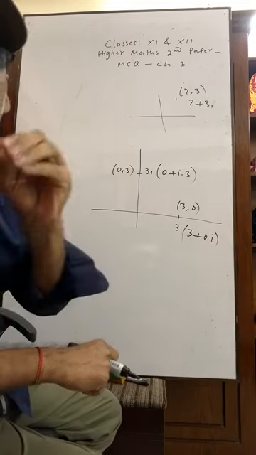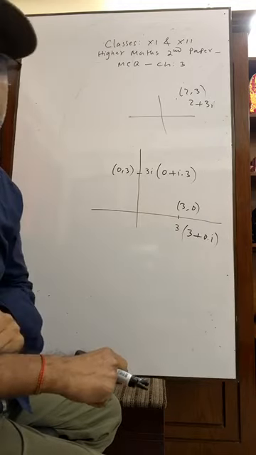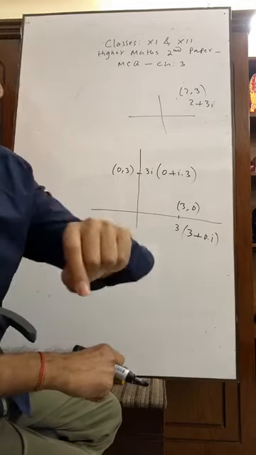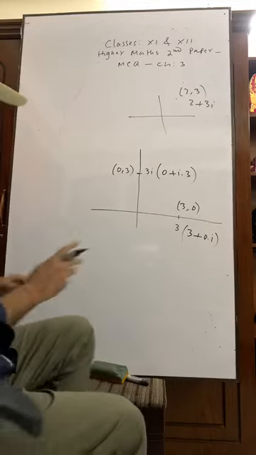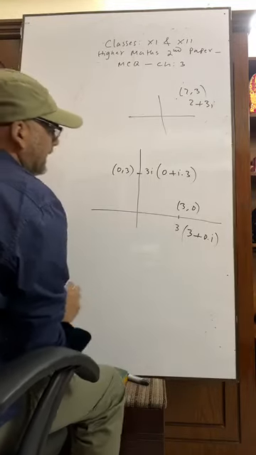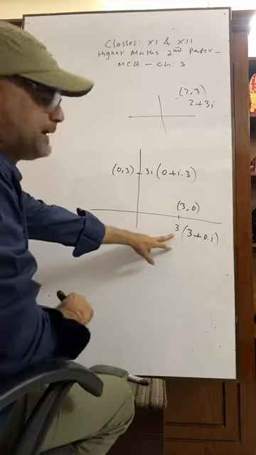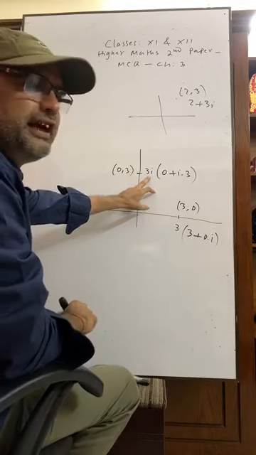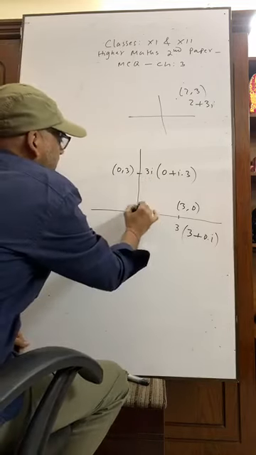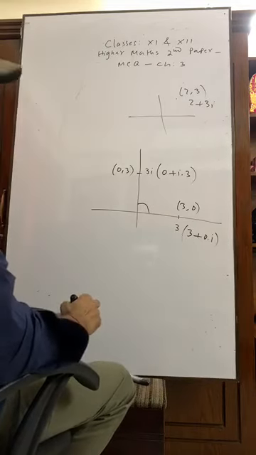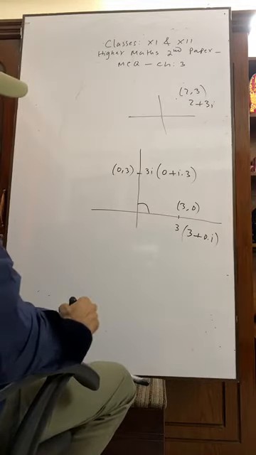Of course, anti-clockwise. Suppose here it was 3, I have multiplied by i, then it is 3i. What is the angle between them? 90 degrees. Okay.